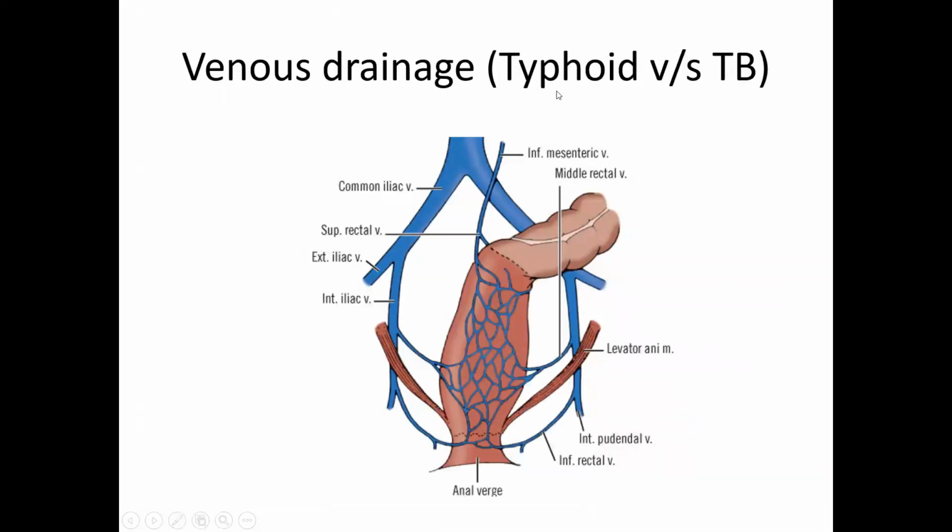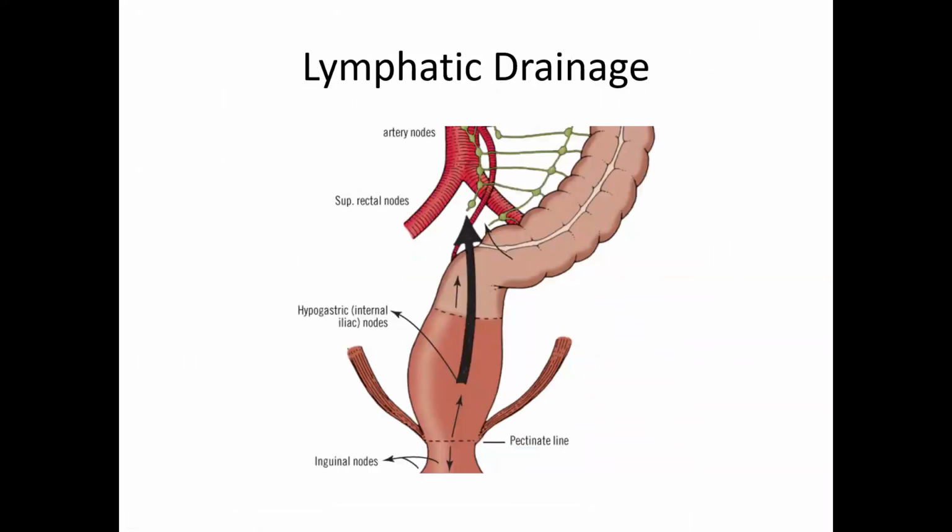We already discussed typhoid versus tuberculosis. In the rectum and anal canal, you will see that the plexus are all longitudinal. So typhoid also cannot obstruct the lymphatics of the rectum and anal canal upwards or outwards.